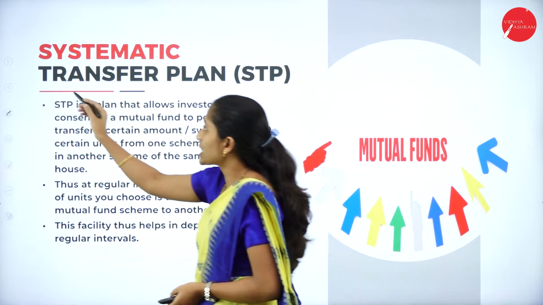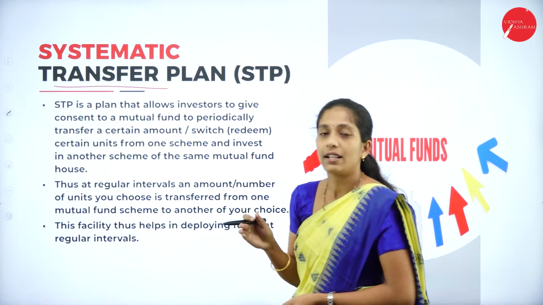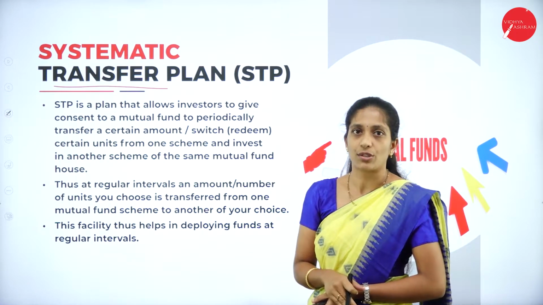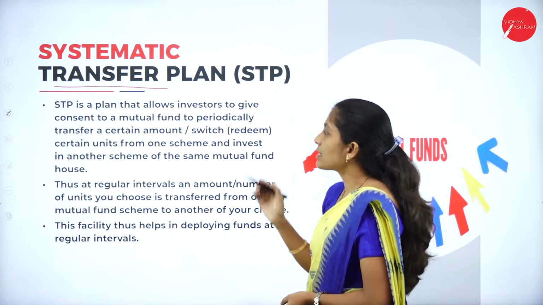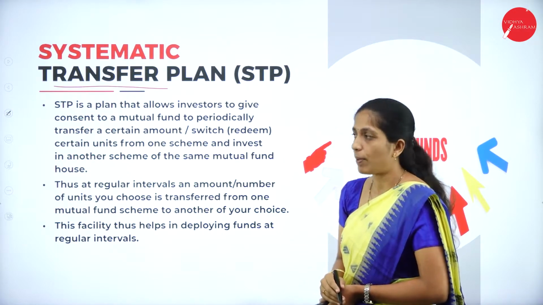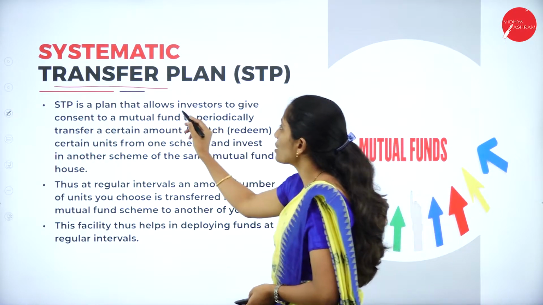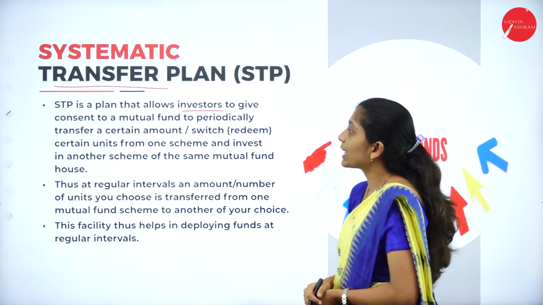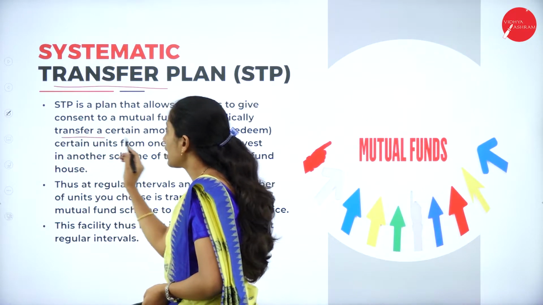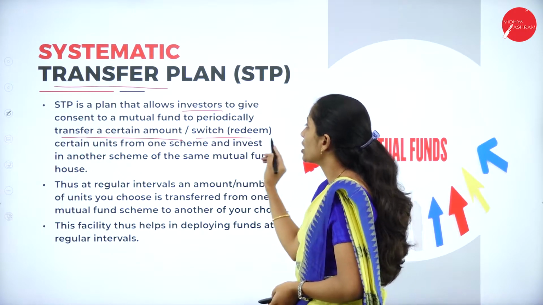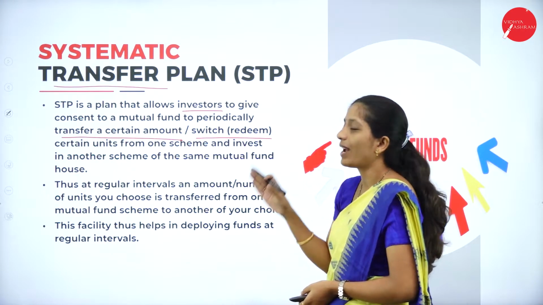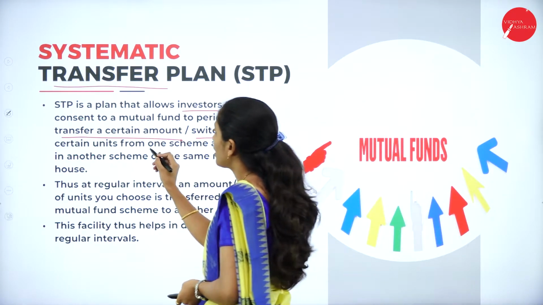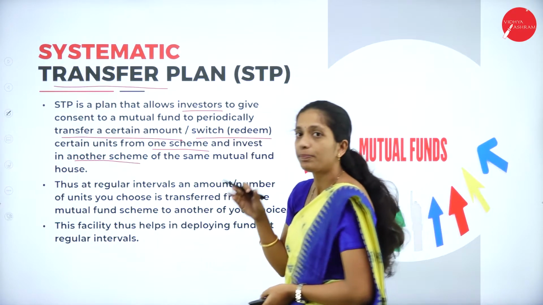So here the word itself says transfer, that is transfer of one unit to another, that is conversion of one unit to another. Now STP, that is systematic transfer plan, is a plan that allows investors to give consent to the mutual fund to periodically transfer a certain amount, that is switch, redeem certain units from one scheme and invest in another scheme. So what is it all about here?